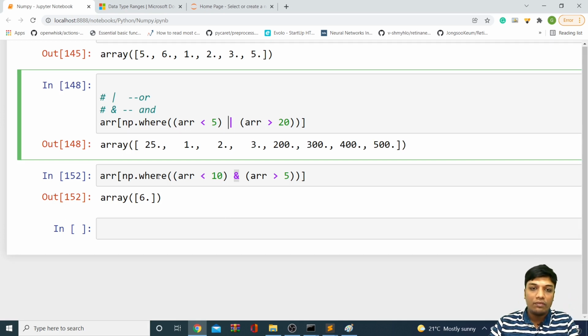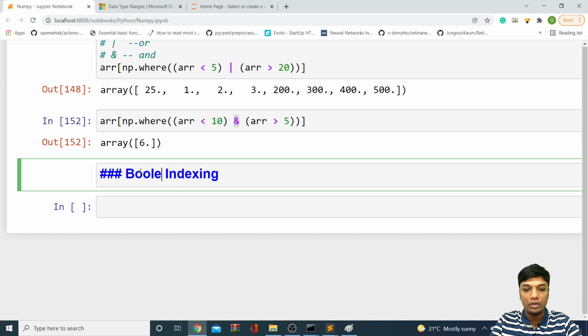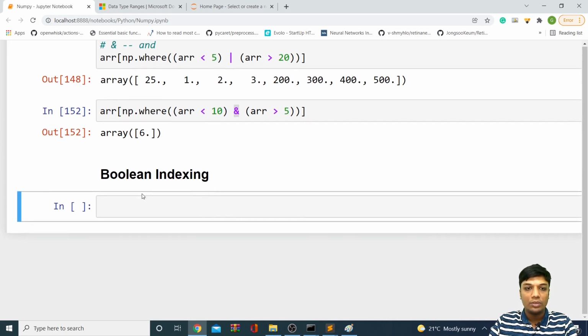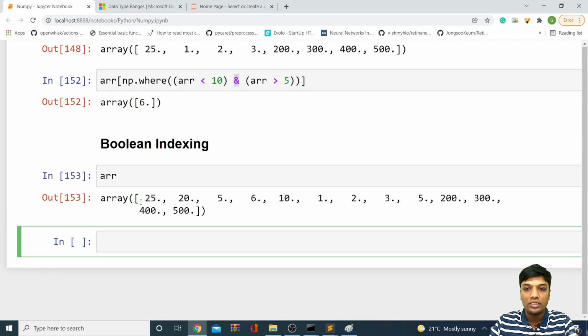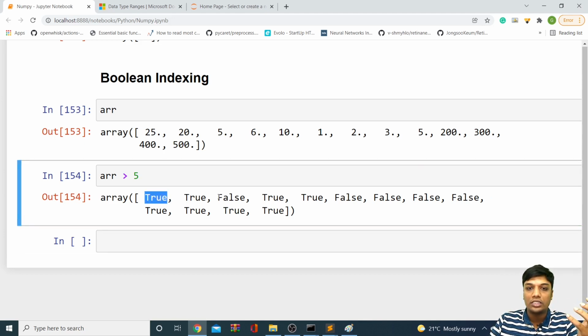So here we are using the where function to do all those things, but we can also do it without using the where function. That particular concept is called Boolean indexing, where you use Boolean values to do indexing. For example, if your array is something like this, and you want to get the elements which are more than 5, you can say ARR greater than 5. Wherever we have more than 5, it will return true. You can see this is true, this is false because it is not more than 5, this is true, this is true.